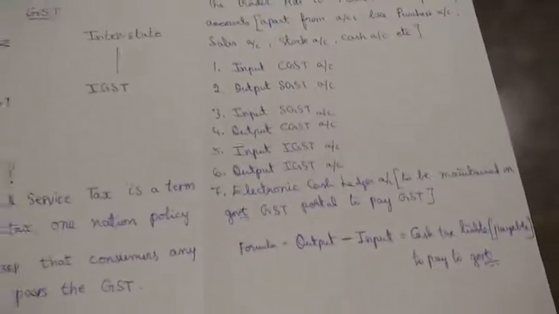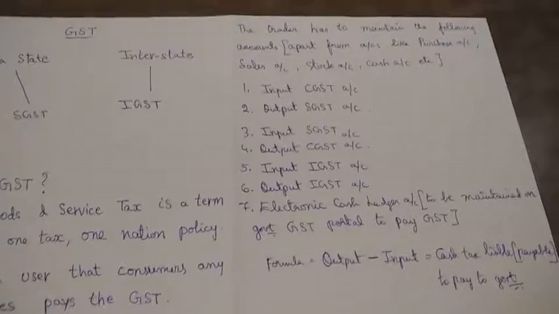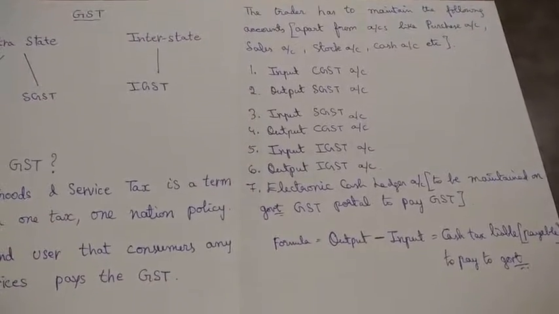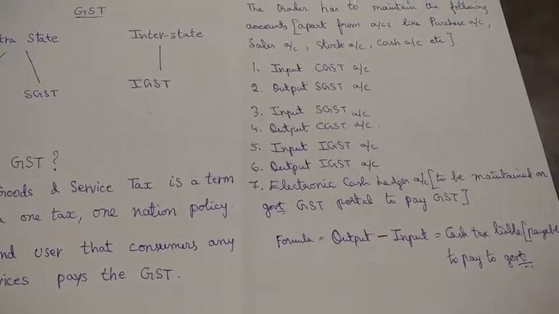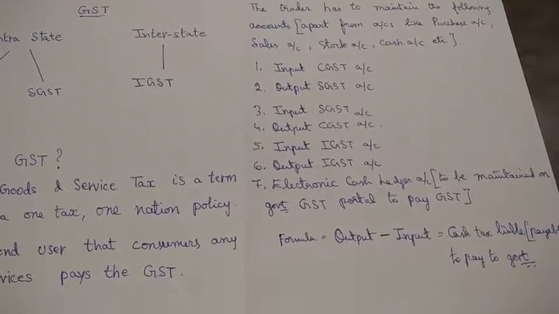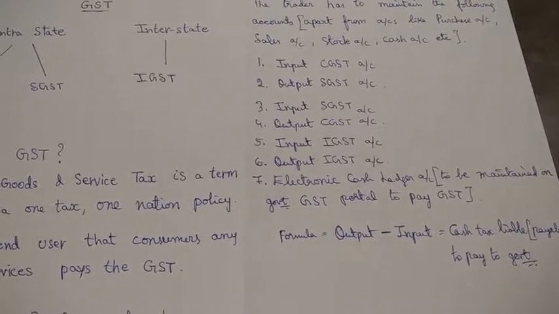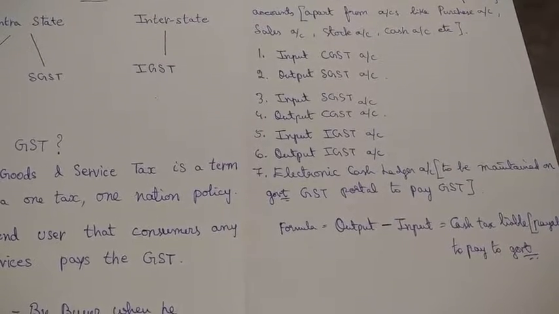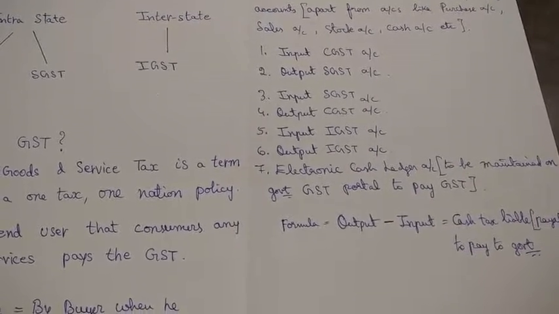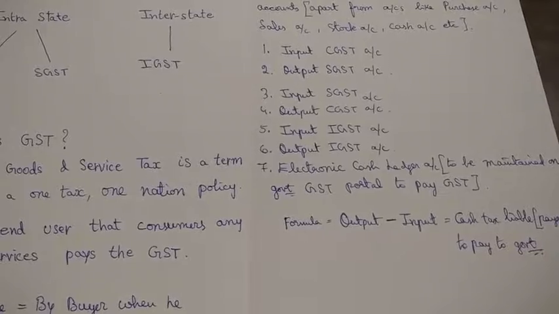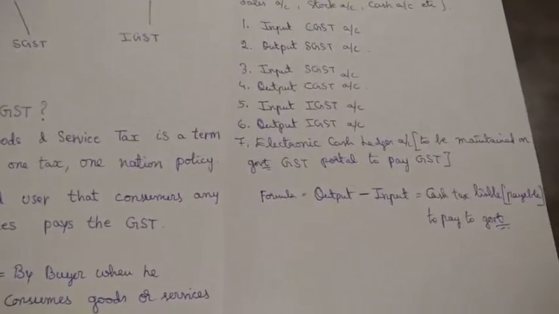While running the business, the businessman has to prepare the accounts. Apart from preparing accounts, purchase account, sales account, stock account, cash account, he also prepares CGST, SGST, IGST taxes, input and output. I am going to explain what input and output taxes mean.